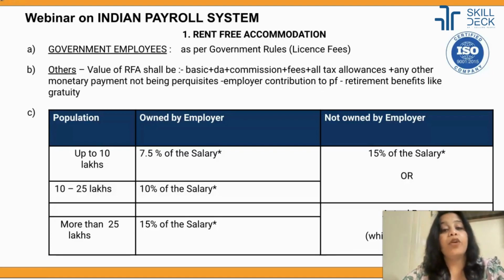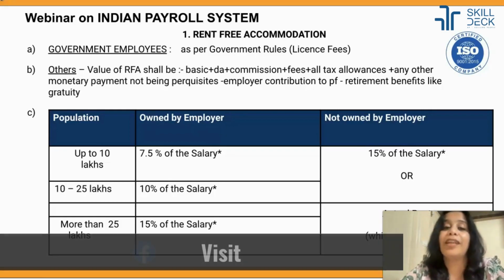And what's the second scenario, when the house is not owned by the employer? In that case, we see 15% of the gross or the rent paid by the employer, whichever is less, that will be taxable to the employee. So whenever the employer decides to give house accommodation to the employee, it comes with a tax liability to the employee. It depends upon whether the house is owned or leased, and also upon the area. So if I am giving accommodation to my employee, is it free for the employee? Yes, it's free, but it comes with a tax liability.